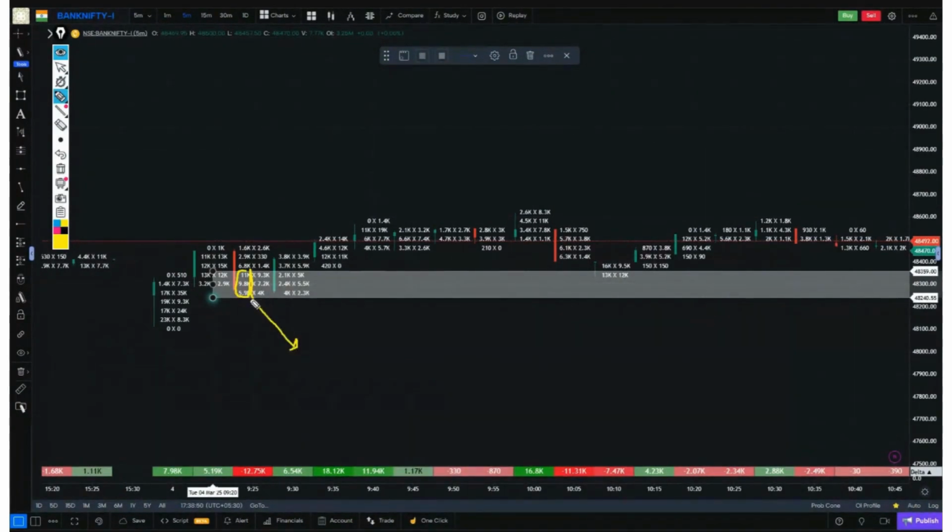So after this selling, selling was initiated. Now, after this selling, did the market go below this or not? Where did it go? This determined the direction. So that means this selling was absorbed here. And a good confirmation was that buyers were also seen in the next candle. And this selling was absorbed again.